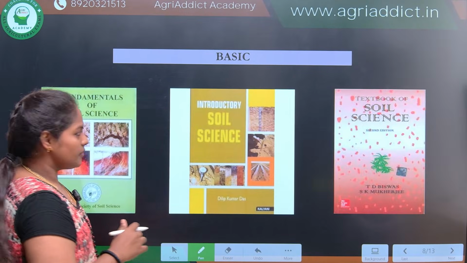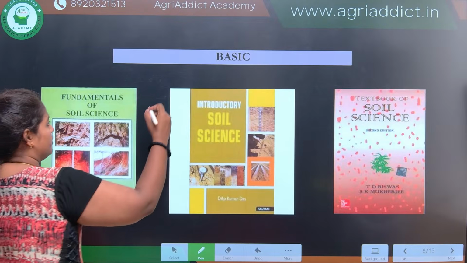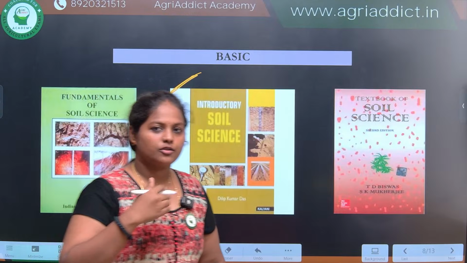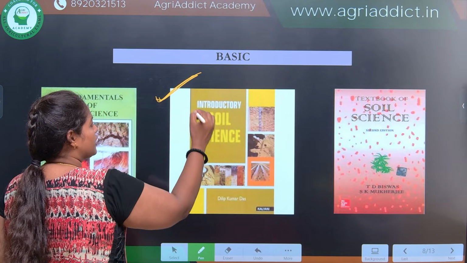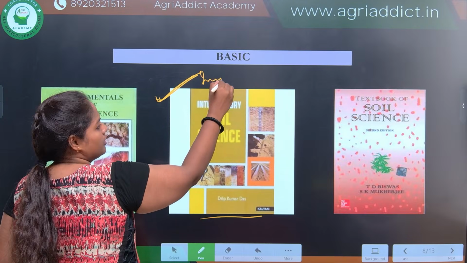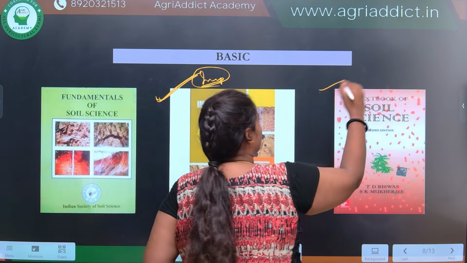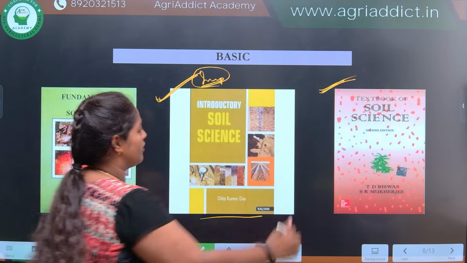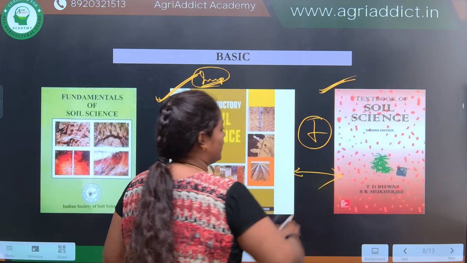Then the basic books that come under soil science. The first and most important book, which you should cover in your UG and might have covered also, is Introductory Soil Science by D.K. Das. This is an important book, followed by T.D. Biswas and S.K. Mukherjee, Textbook of Soil Science. These two can be covered simultaneously.